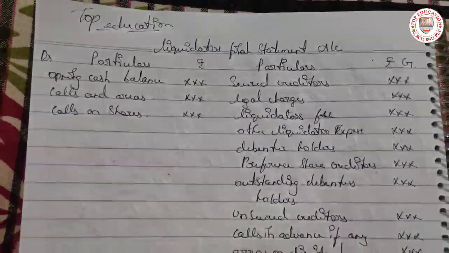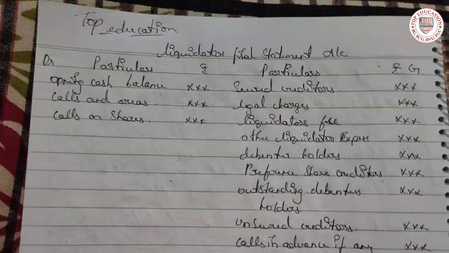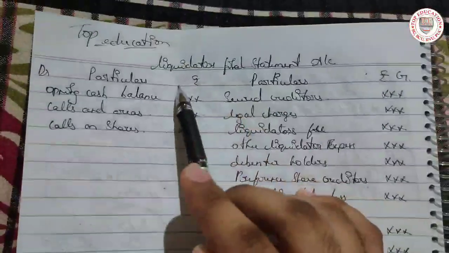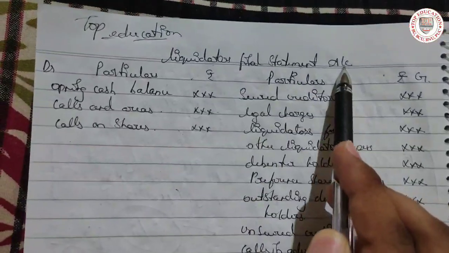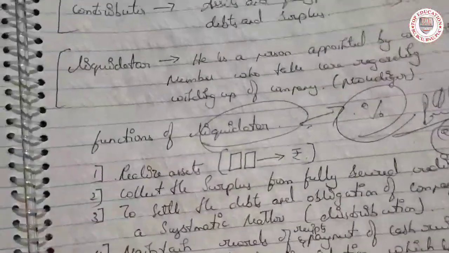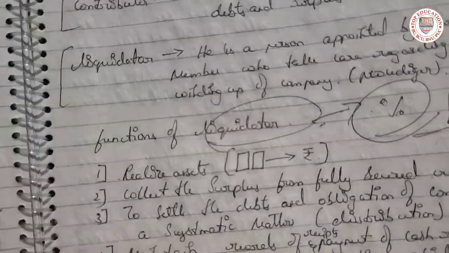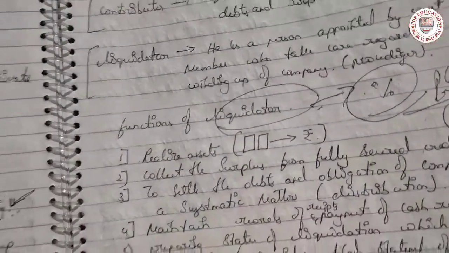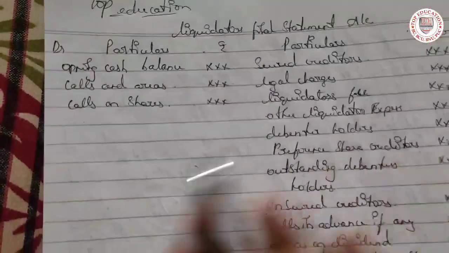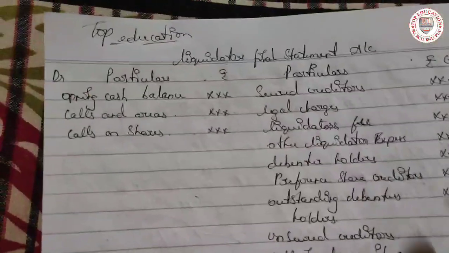In this session, this is part 3 of ACA, liquidation of companies. Here we are learning the pro forma of the liquidator's final statement of account, which is prepared by a person. Who is the person? The liquidator. We had some earlier videos also. If you missed them, go and see the last video, part B. This is part C of ACA.